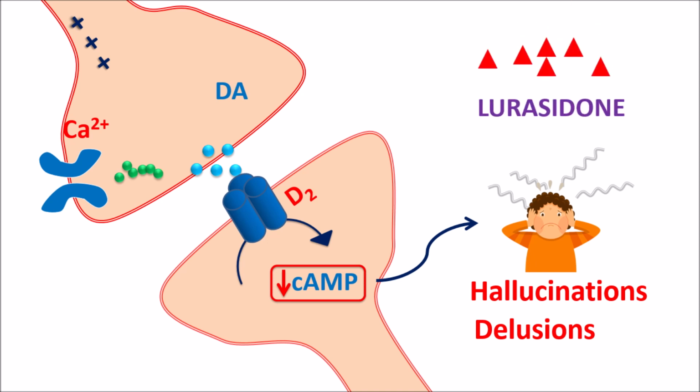Now lurasidone can block these D2 receptors as a full antagonist, thereby it can relieve the symptoms of psychosis. Similarly, lurasidone can block the 5-HT2A receptors, which may be responsible for its anti-manic action.